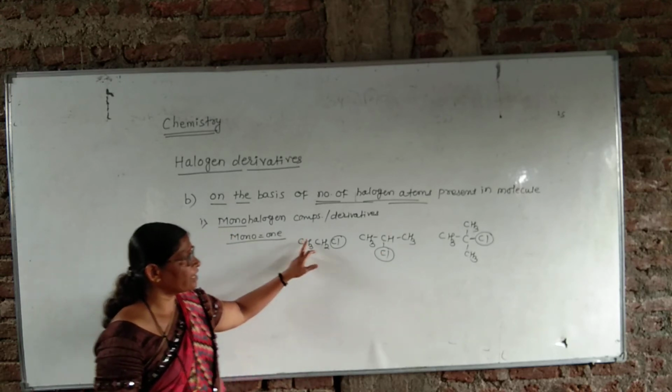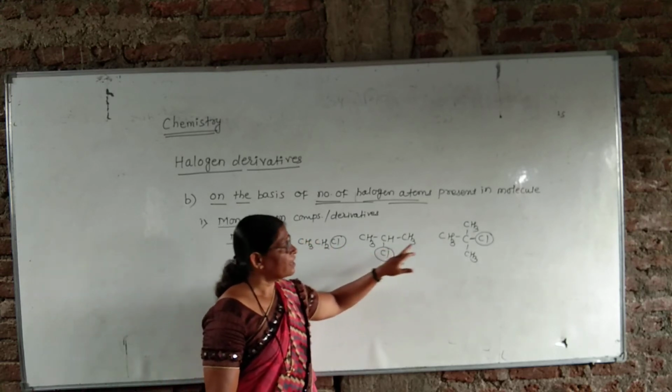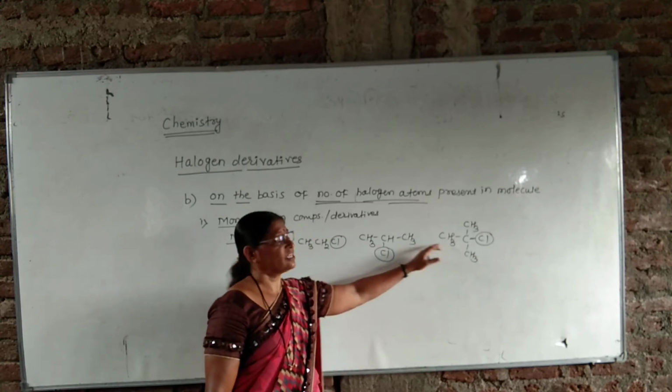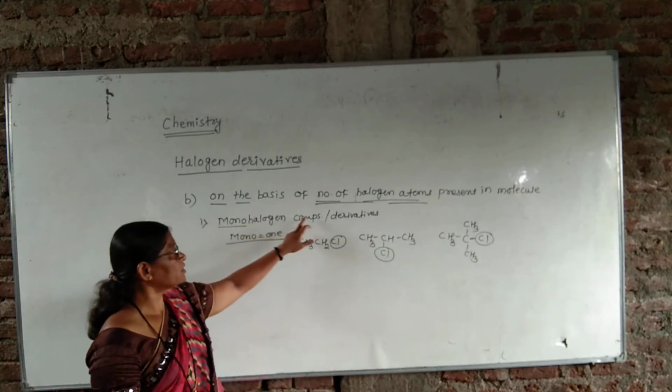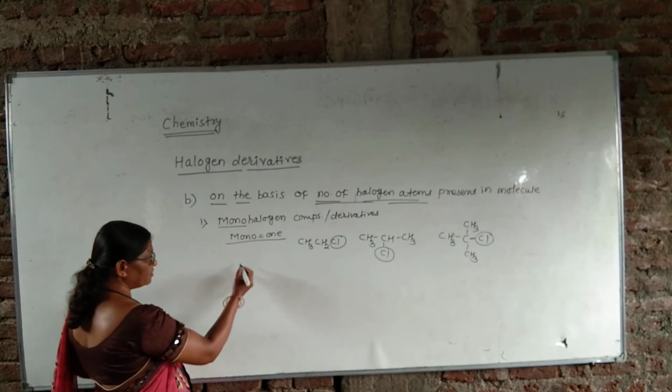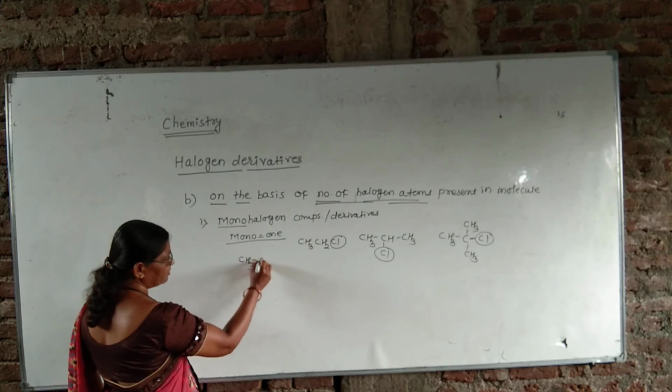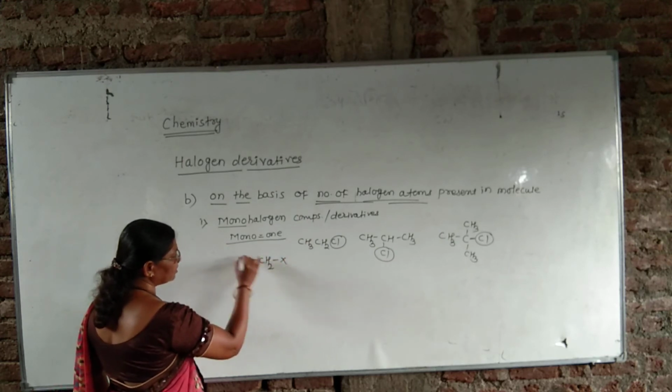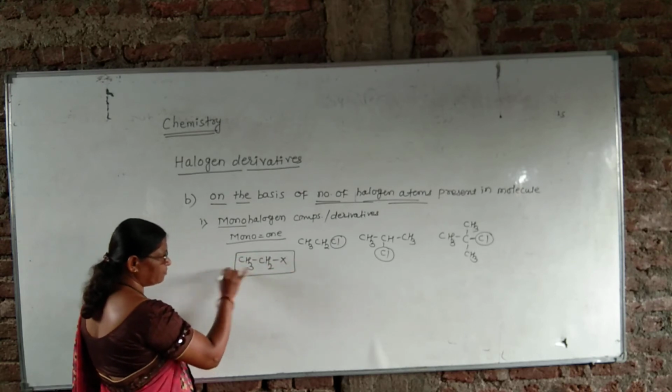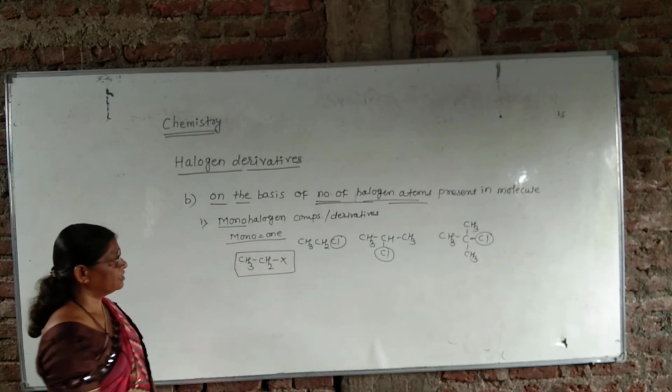First is ethyl chloride, isopropyl chloride, and tertiary butyl chloride. These are the examples of monohalogen compounds. The general symbol of these compounds is CH3CH2X. This is the general example or general symbol of these compounds.